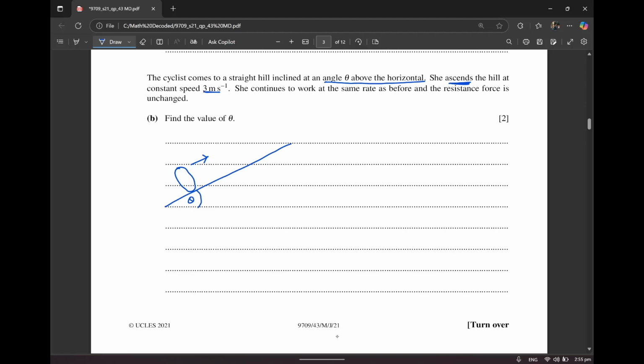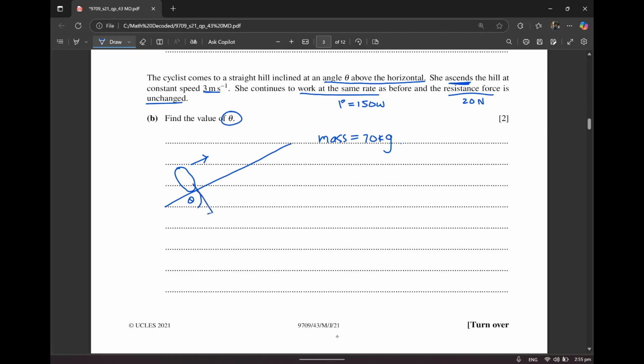She continues to work at the same rate as before, and the resistance is also unchanged. The resistance is unchanged, and the rate is also the same, which means power is the same. That's 150 watts. And resistance force is also the same, that is 20 newtons. It says find the value of theta. So if I try to do this, first of all, I know that the mass I found in the part above was 70 kg.